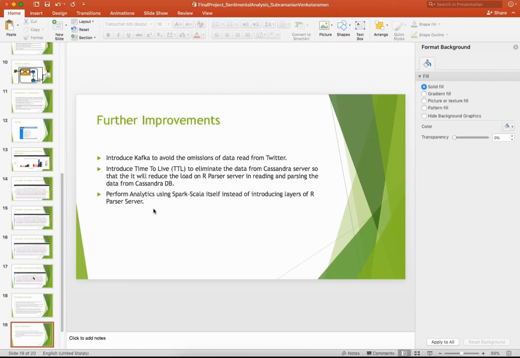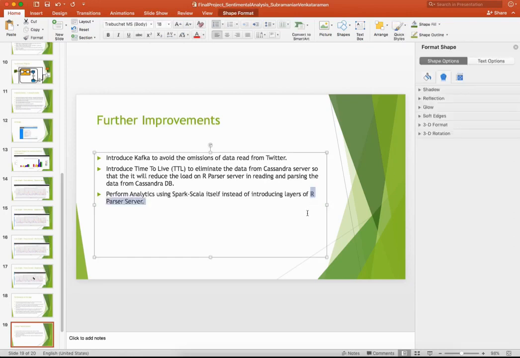Instead, we can use Spark Scala itself while capturing the data from Twitter through the streaming process. Immediately I should be able to do the analytics for the sentiment counts, and I should upload the sentiment count data directly into Cassandra or directly into MongoDB so that I can eliminate the R parser server. This will help us to improve the performance of the project.